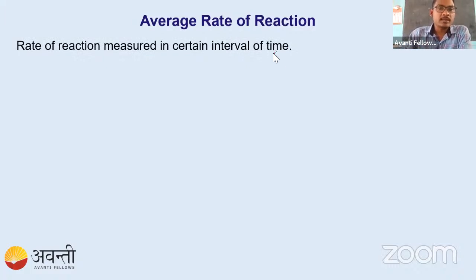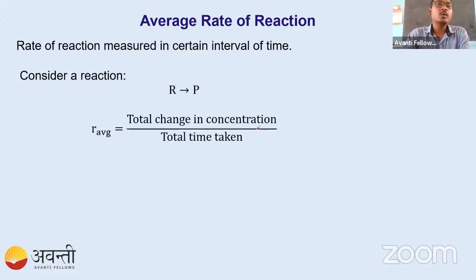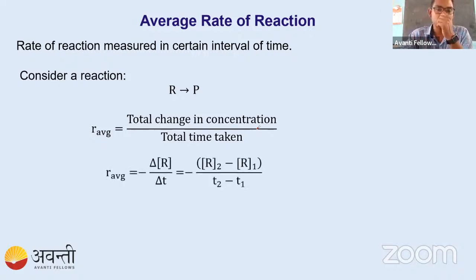So average rate of the reaction is the rate of the reaction measured in a certain interval of time. That means, in some particular interval of time, how much change has happened, that is the rate of the reaction. Consider we have a reaction R converted into P. So average rate can be written as the total change in the concentration of R and the total time taken for this change. And now, why do we put this minus sign here? Because concentration is decreasing, so that is why we are putting the minus sign here.